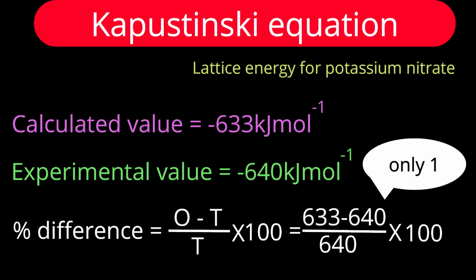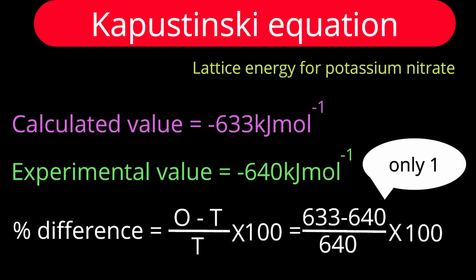Let us find the percentage of difference. How to find that? Whatever value we found by calculation, we consider as the observed value. That's minus 633. Now simply I am representing it as 633. Everywhere I will represent it as positive, only for simplification of calculation. If you substitute the negative sign, nothing is wrong there. You will get the same answer.